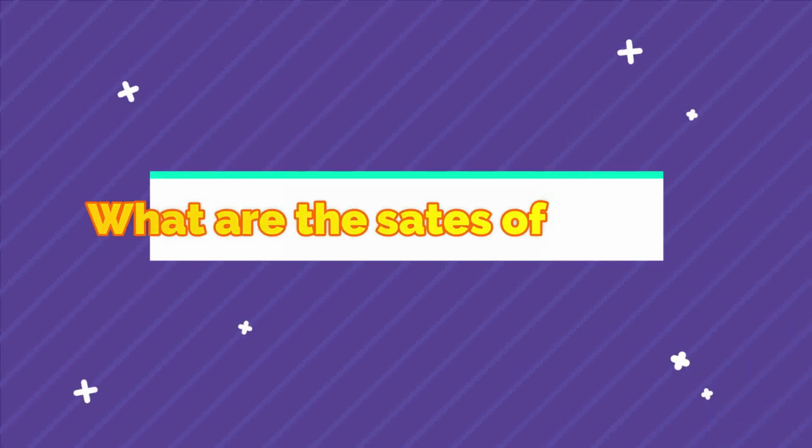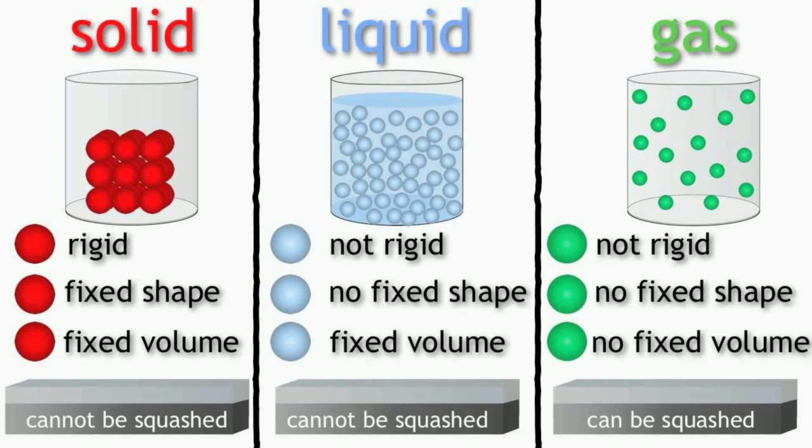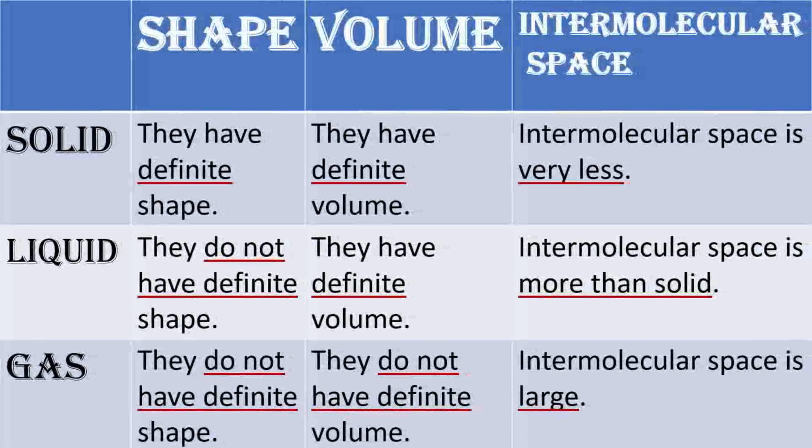What are the states of matter? Solid, liquid and gas are the three states of matter. Solids have definite shape and definite volume, and the intermolecular space is very less, whereas liquids have no definite shape and have definite volume, and the intermolecular space is more than the solids.